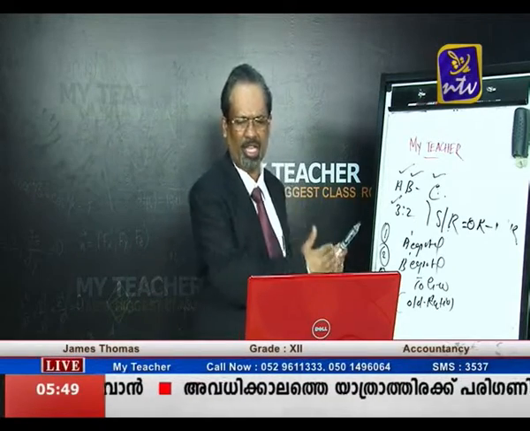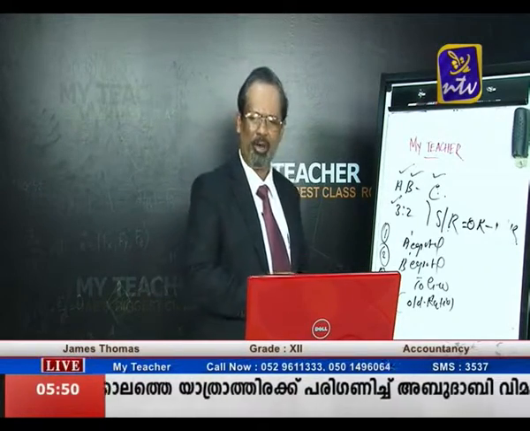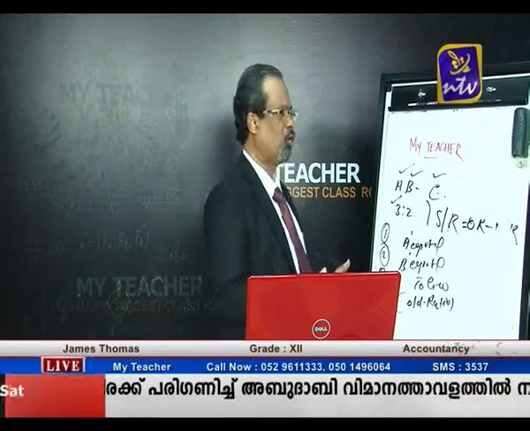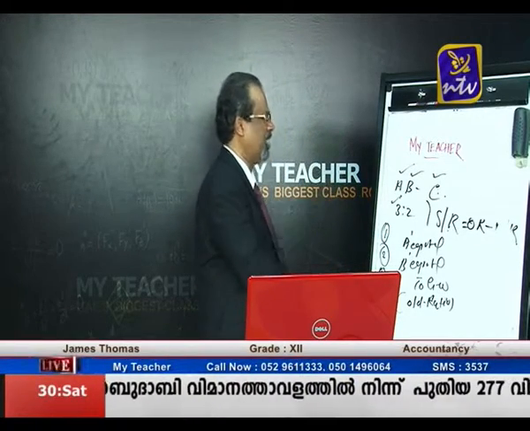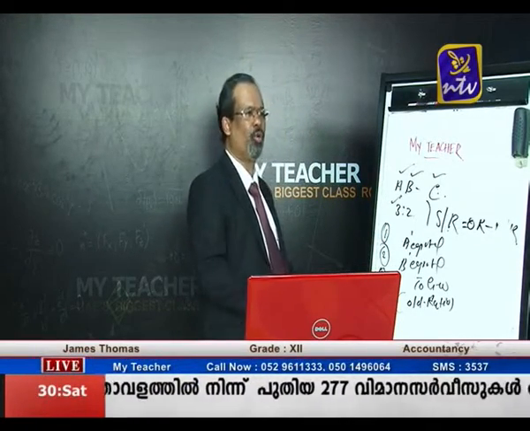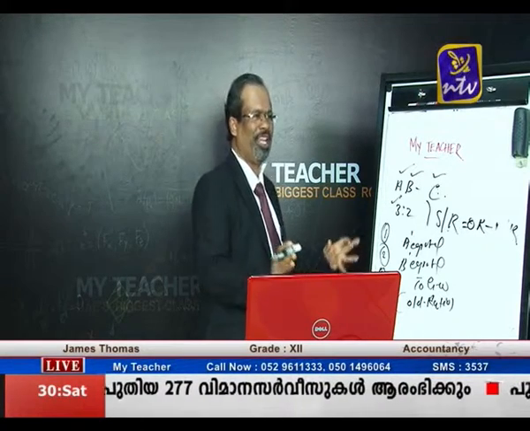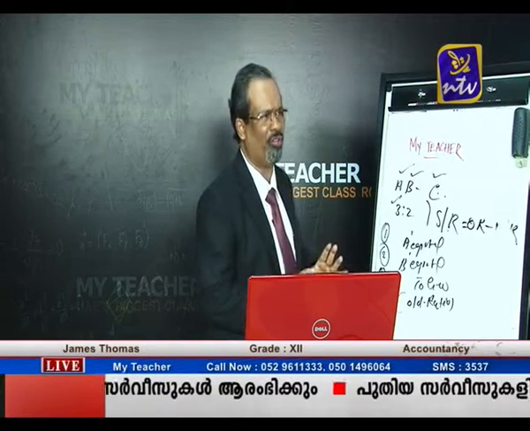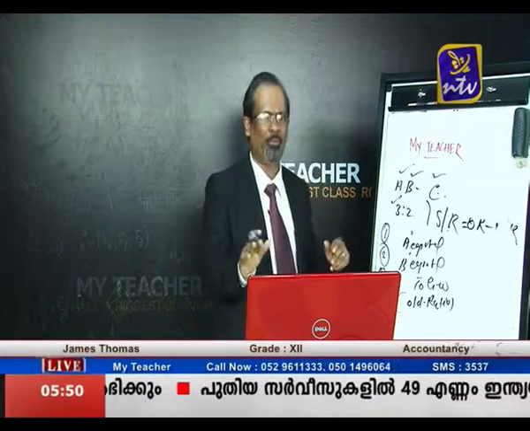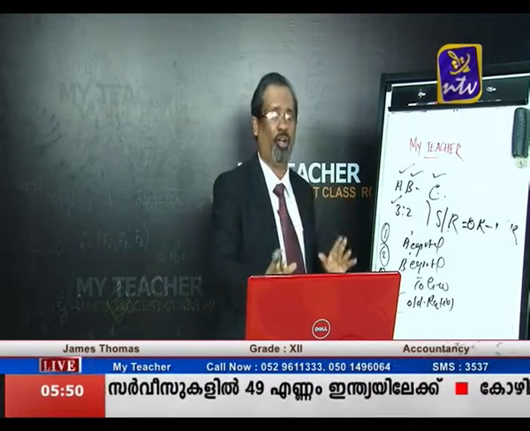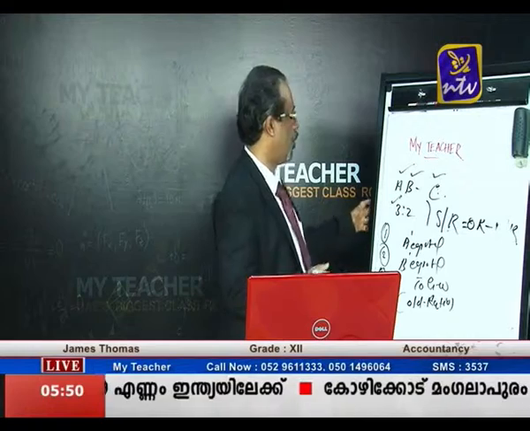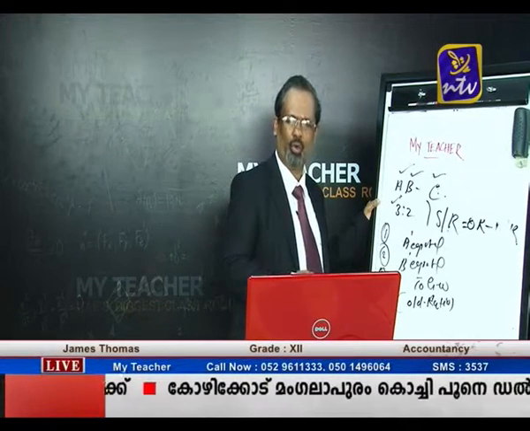Now listen, the third context is at the time of admitting a new partner, the goodwill already exists in the firm. So what are we going to do with that goodwill? We cannot adjust that goodwill. That goodwill we are going to wind up, or the goodwill is written off. So the journal entry is old partners' capital account debit to goodwill account.